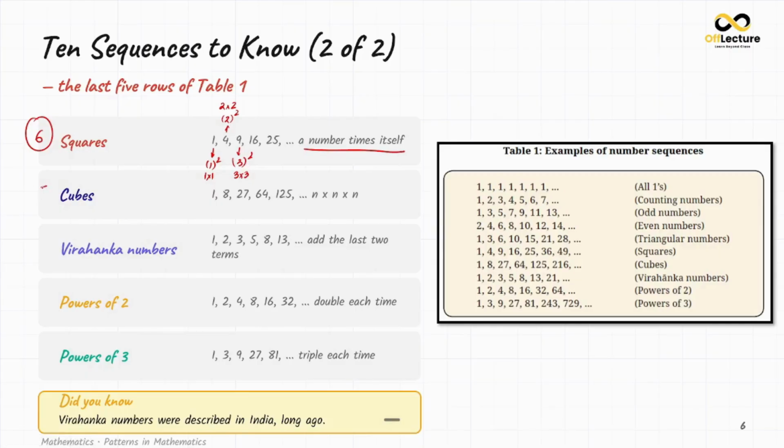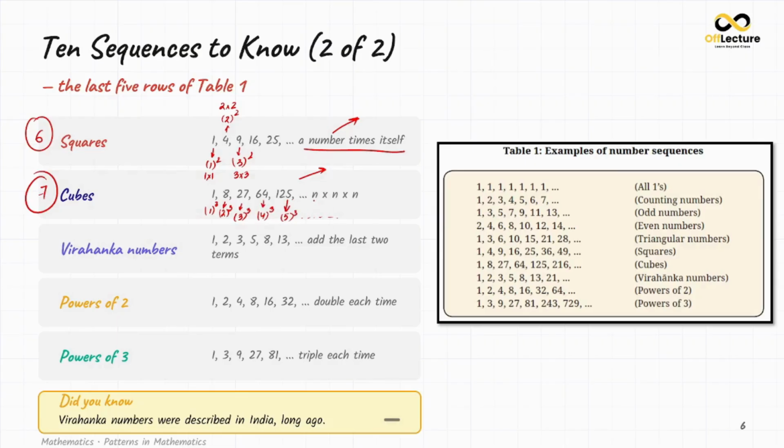Then we have cubes. Cubes means 1, 8, 27, 64. Here we were having the squares, but here we are having the cubes. That is 1 cube is 1, 2 cube is 8, 3 cube is 27, 4 cube is 64, and 5 cube is 125.